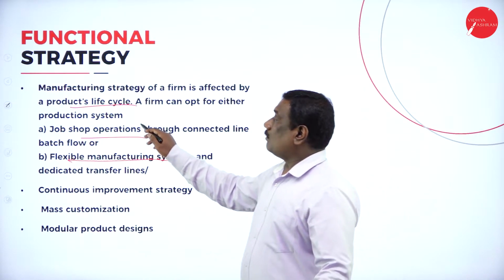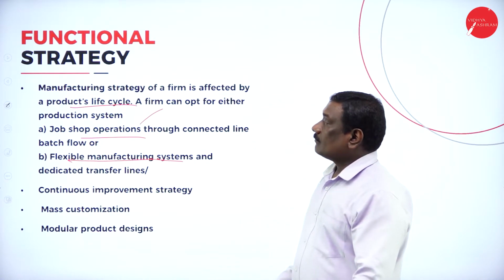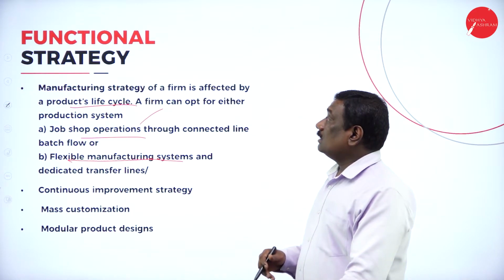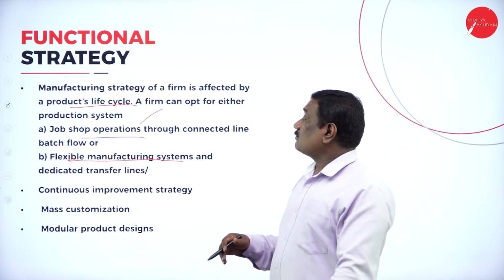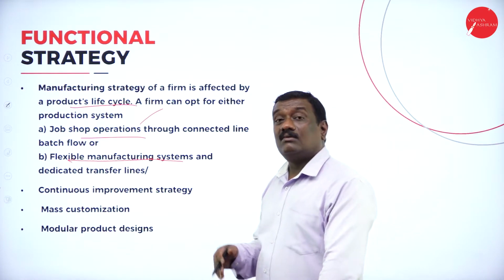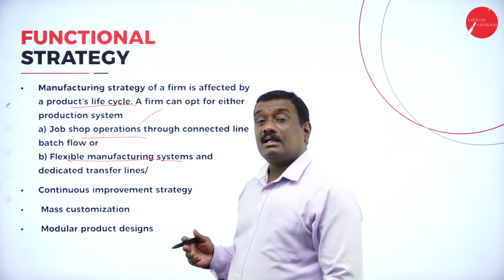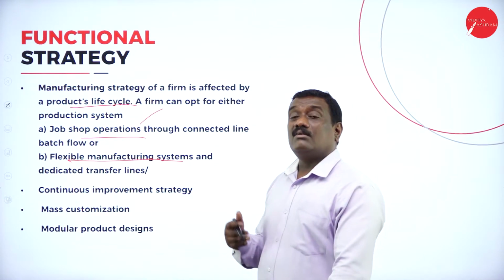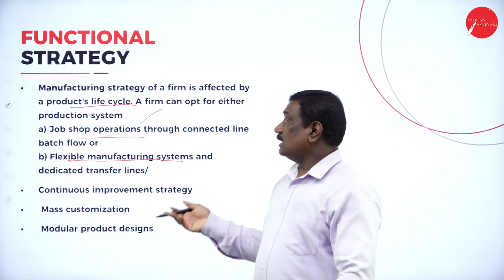What is job shop operations? It is the strategy used in manufacturing strategy, because the firm has been affected by the product life cycle. I told you in the product life cycle we have product development, then the introduction stage, then the growth stage, maturity stage, and finally the decline stage.